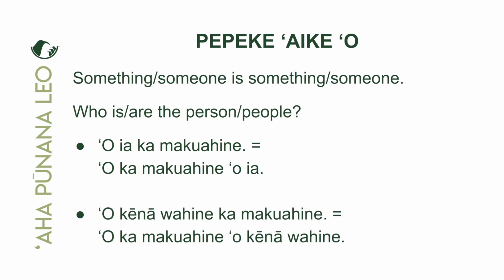Okena wahine kamakuahine. Okay, I'm emphasizing again. Okena wahine kamakuahine, which is equal to okamakuahine okena wahine. So in the first sentence, okena wahine kamakuahine.